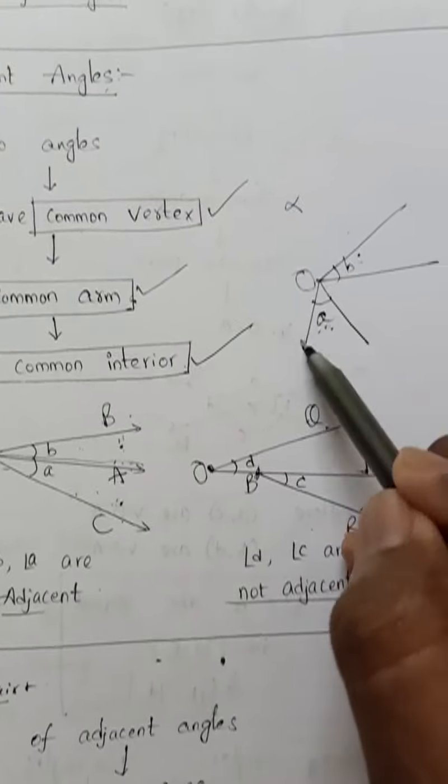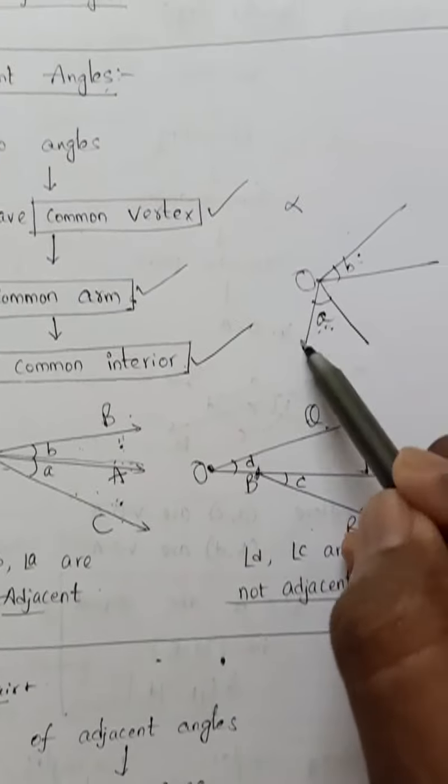The non-common arms are QR and QP. By combining QR and QP, they must form a straight line. So SQR and SQP form a linear pair.